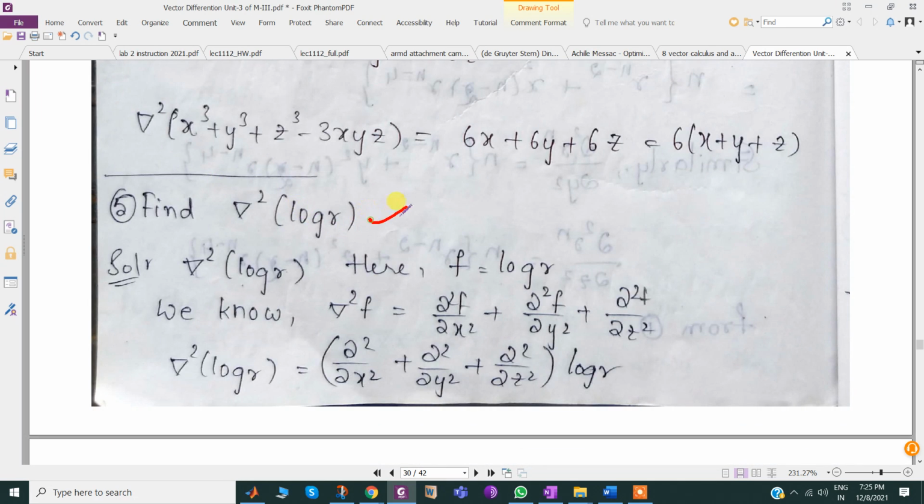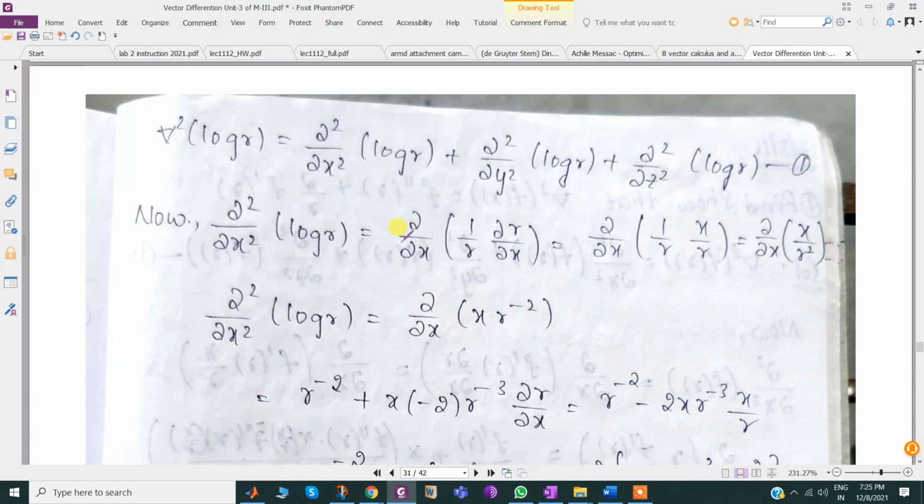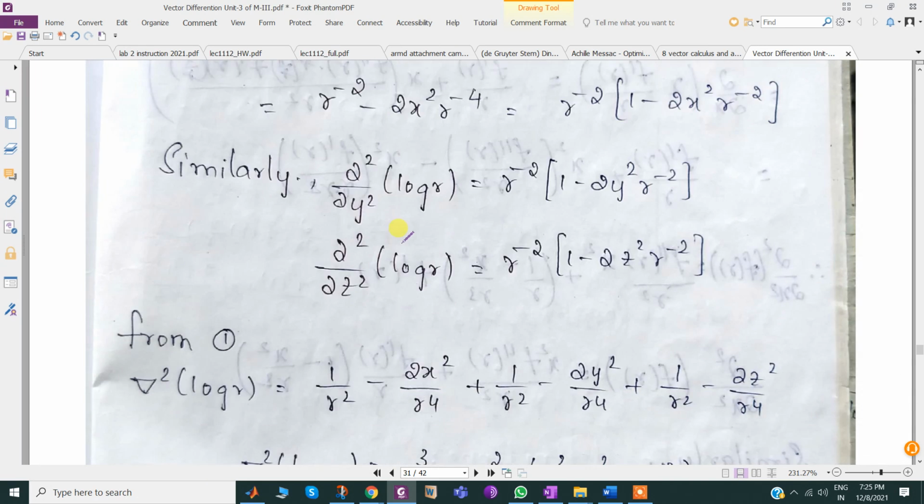Similarly, del square log r. I think del log r, del of this we tried. So, second differentiation, nothing more than that.